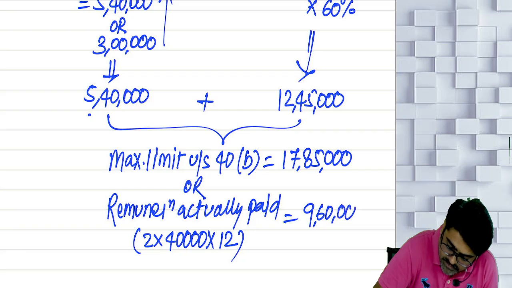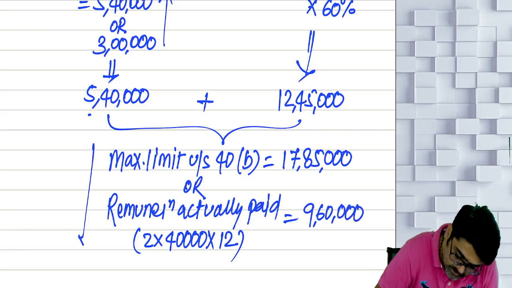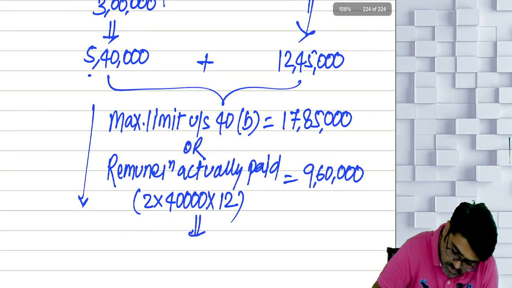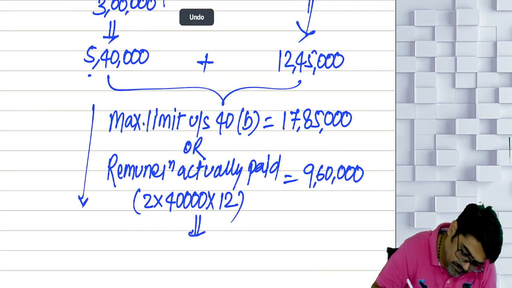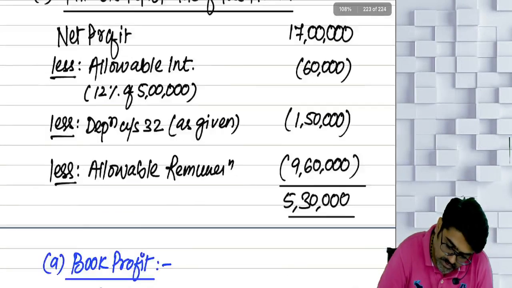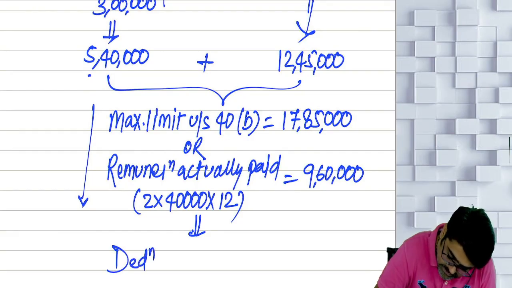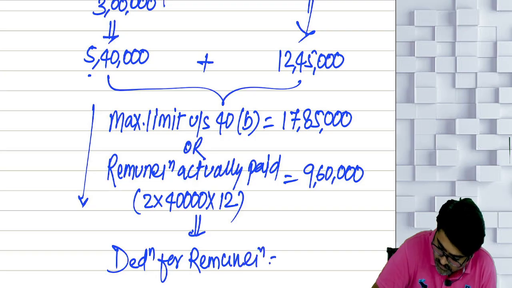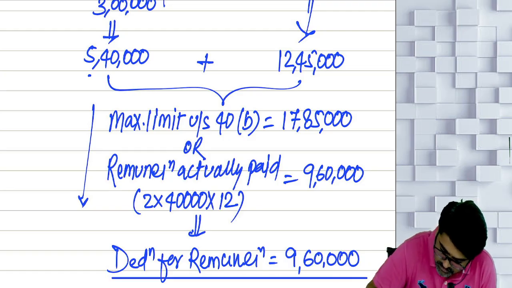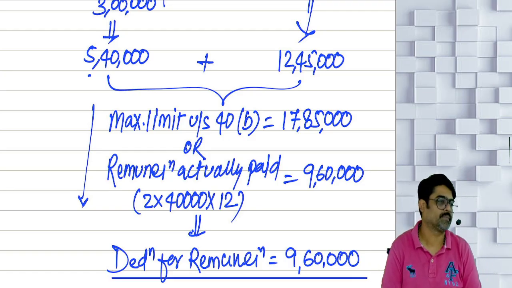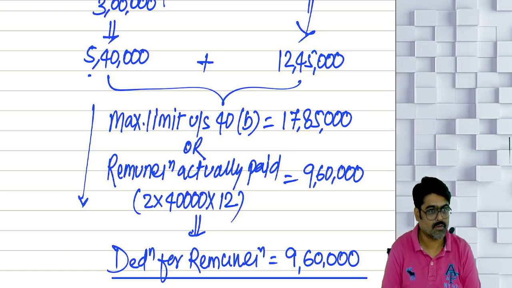Is this 9 lakh 60,000 within the limit? This or this, whichever is lower. So 9 lakh 60,000 was what? Deduction, no? For the remuneration. So deduction for remuneration will be 9,60,000. In this case also, the amount will be 9,60,000. Fortunately, it is 9,60,000. Amount can be different also. Who knows? Yes or no?